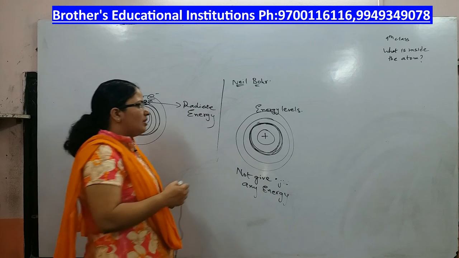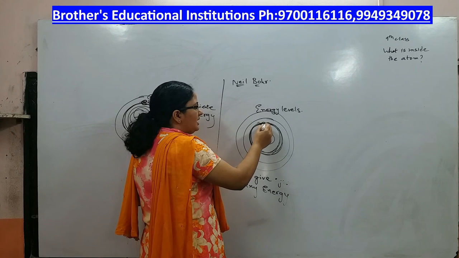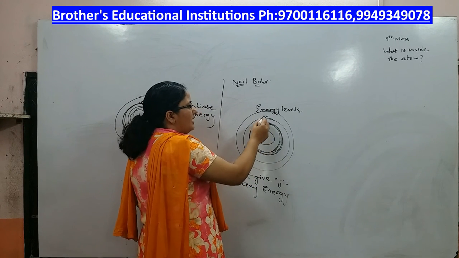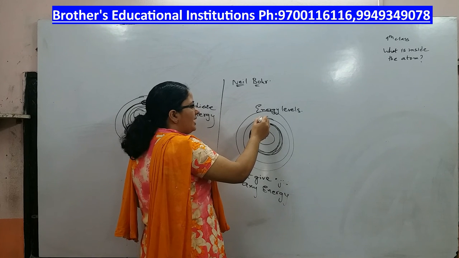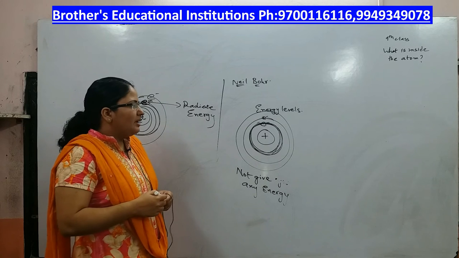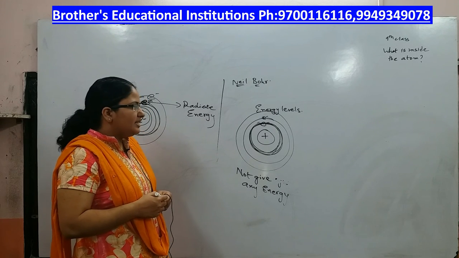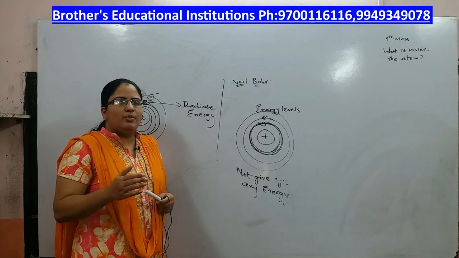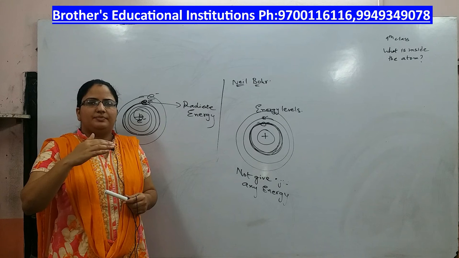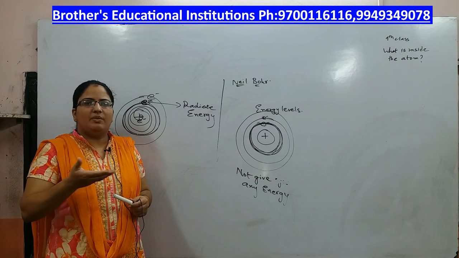So, these orbits are energy levels. Whenever an electron gains energy, it will move from a lower energy shell to a higher energy level. Whenever it releases energy, it will jump from a higher energy level to a lower energy level. He said that electrons move in these energy levels just like, between two shelves, you can keep books, but you cannot keep books in between the shelves.